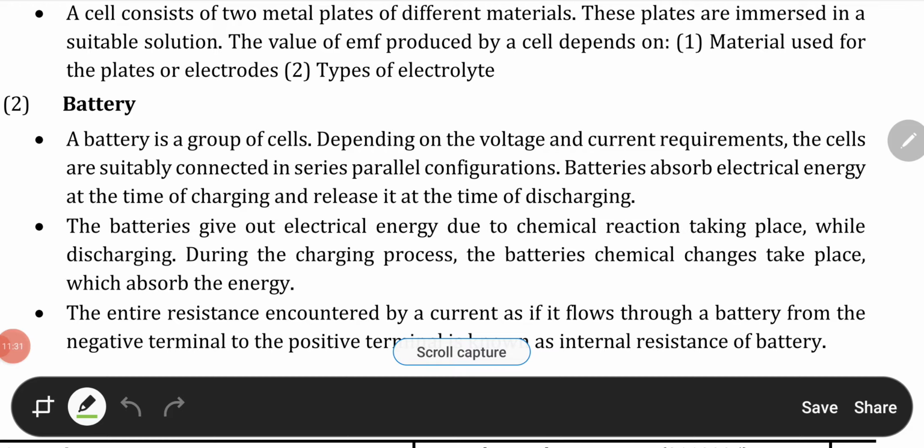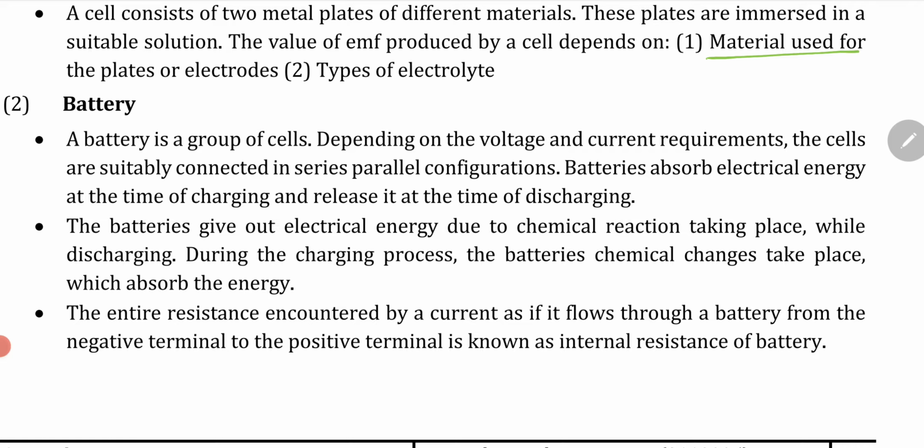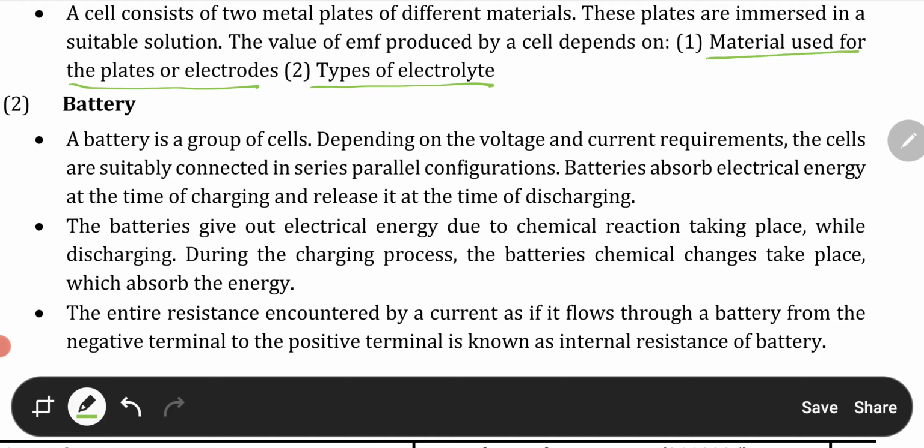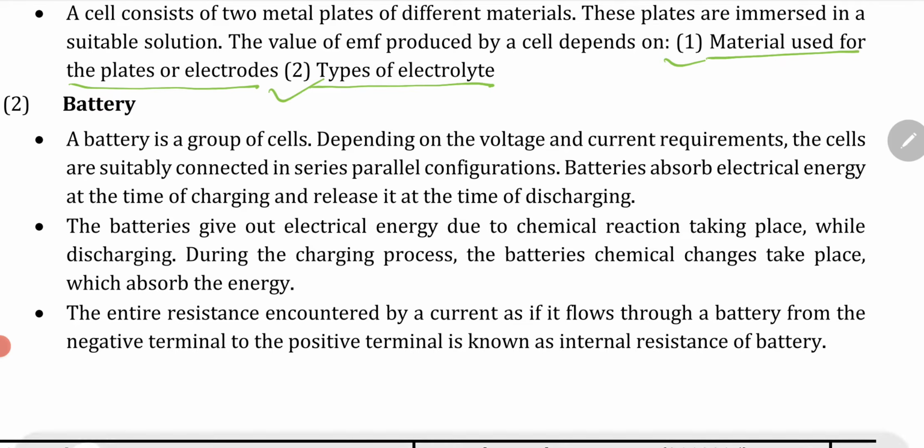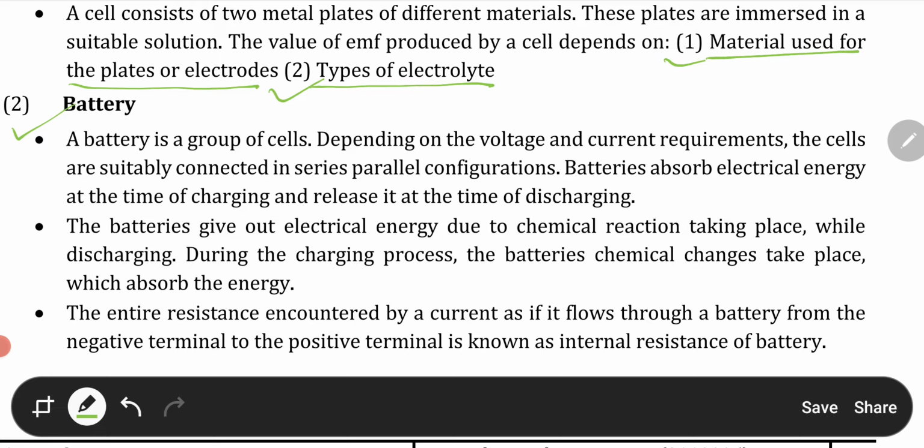So what we discussed about the cell is the material used for the plates or electrodes, and the type of electrolyte. So the value of EMF produced by a cell depends on these two parameters. Now we will see some of the important terms for the battery. A battery is a group of cells depending on the voltage and current requirements. The cells are suitably connected in series or parallel configuration, and batteries absorb electrical energy at the time of charging and release it at the time of discharging.